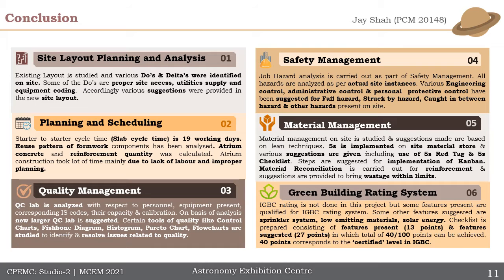Coming to the green building rating system, IGBC is not done in this project, but some features present qualify for the IGBC rating system, and we gave suggestions like usage of sprinkler system, low emitting material, solar energy, and if the checklist was prepared with the features present and features suggested, then a total of 40 points could be achieved, which was equivalent to the certified level in IGBC.